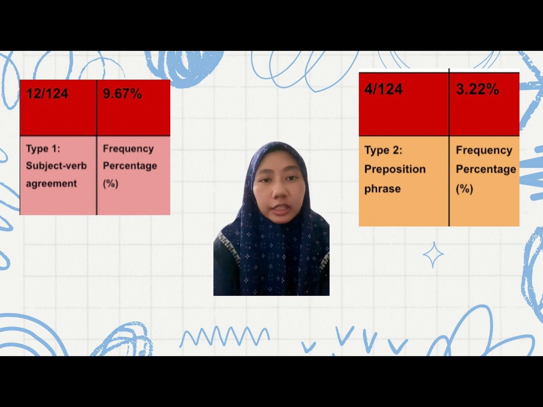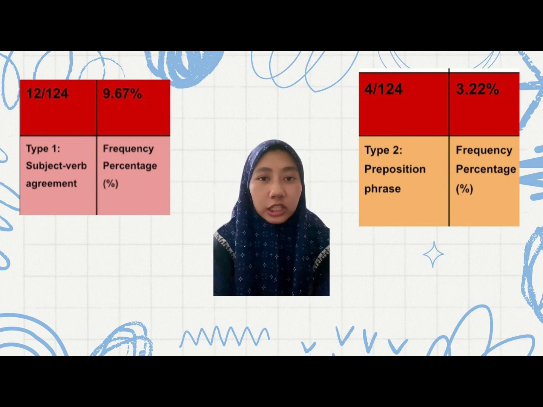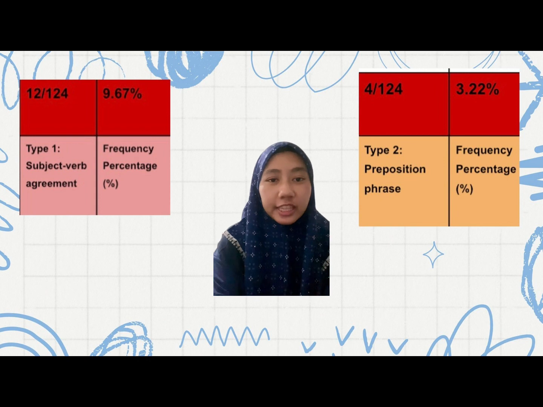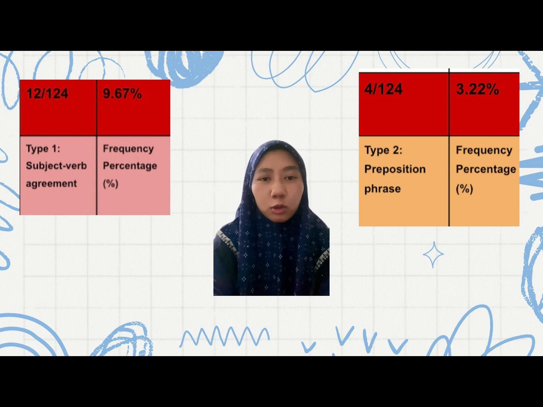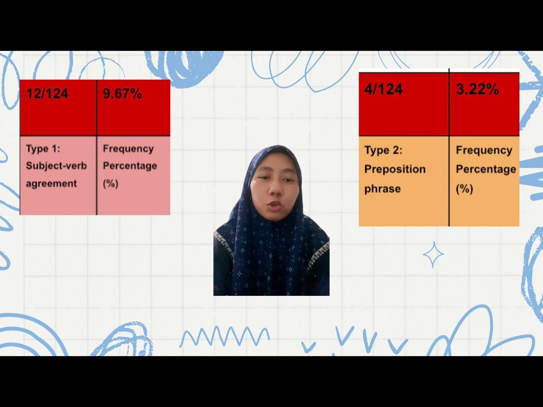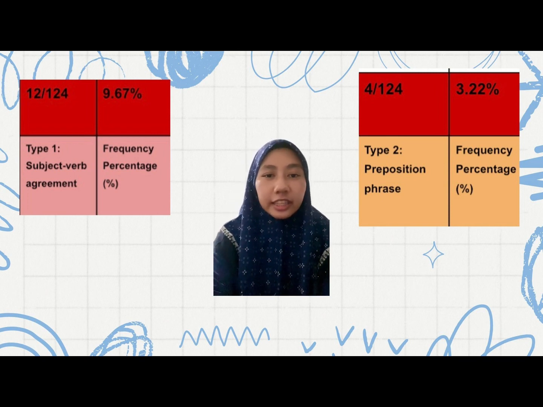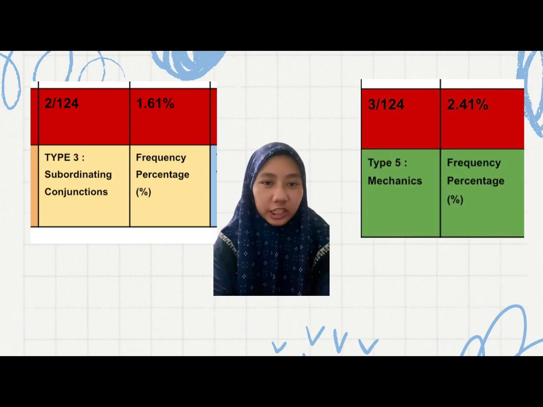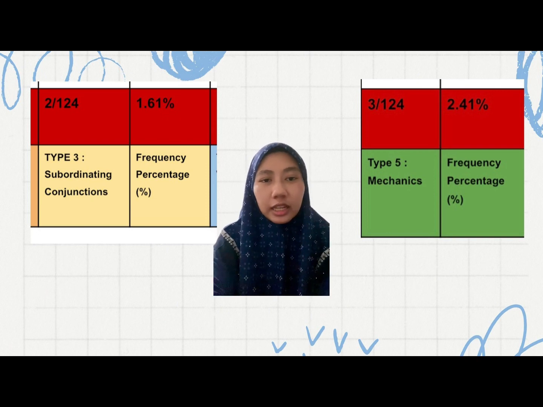Next, the second most common error is prepositional phrase errors, found in around 3.22% of the students' written text, indicating that students should pay closer attention to the correct usage of prepositions. Next, subordinating conjunction errors are less frequent, occurring in only 1.61% of the students' written text.